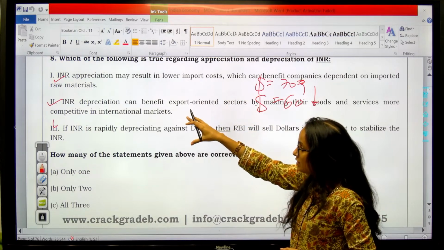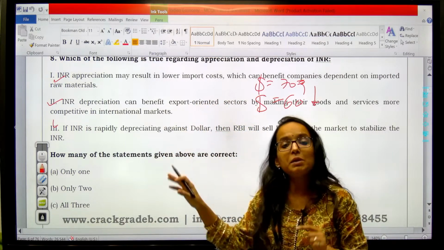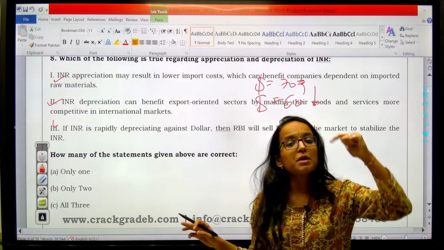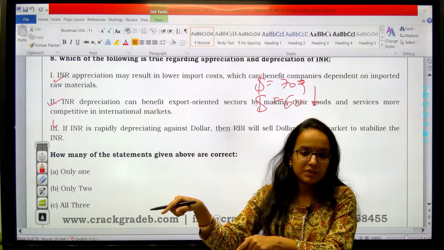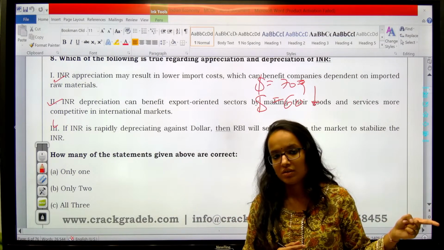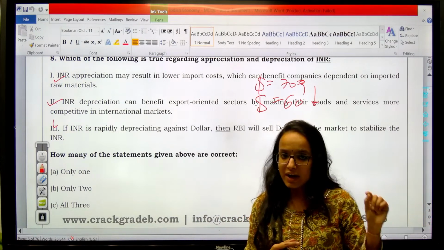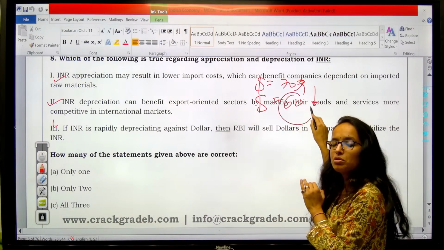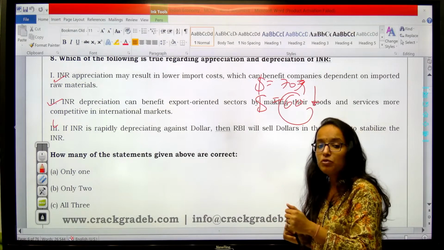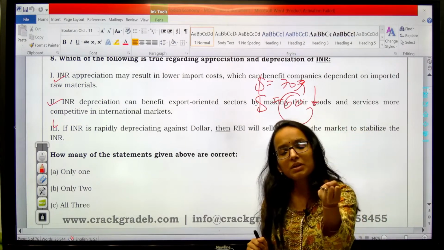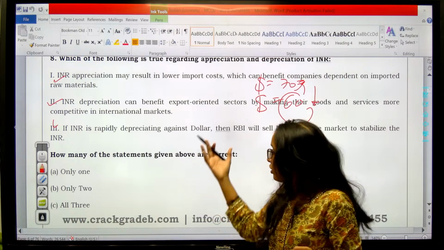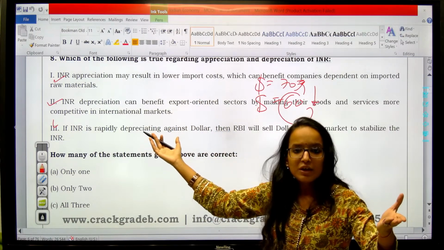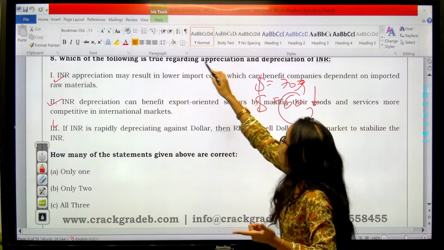We are saying that currency appreciation will help imports. Yes, I have told you number of times that when your currency appreciates, the importer gets benefited and it is a loss to exporter. Getting my point? Why? Because see, earlier you had to give 70 rupees for $1. Now you only have to give 60 rupees for $1. So you have to give less for buying something from outside, which is your import. For importing some raw materials, some inputs for your production, for your factory, for your company. Got this point? So effectively, import cost gets reduced.